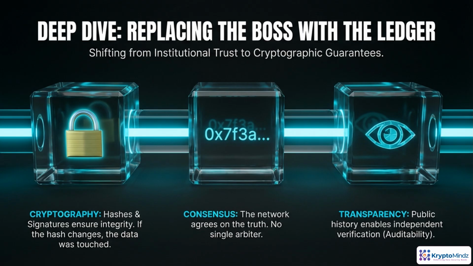Traditional systems say trust the boss or the institution: an admin, a bank, a cloud provider. Blockchain-based systems try to replace that human or organizational trust with verifiable guarantees. Cryptography answers: was this data changed and who signed it? Consensus answers: what does the network agree actually happened? Transparency answers: can anyone independently verify that history without asking a privileged intermediary?